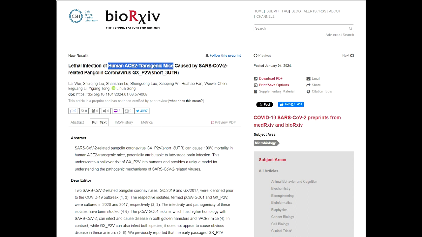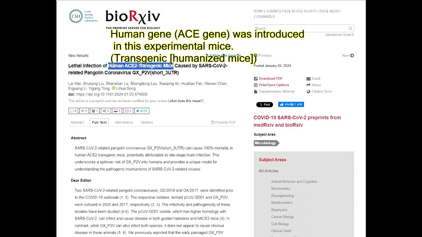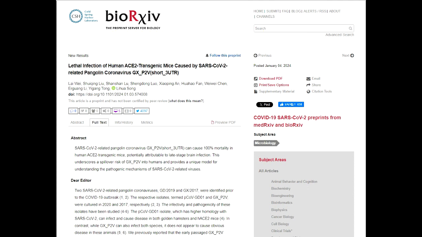So we can call it a humanized mouse. Why? Because the human ACE2 gene was already transferred into the mouse. So they isolated the new virus and infected this very specific mouse, the human ACE2 transgenic mouse, and the result showed lethal infection. All mice died.